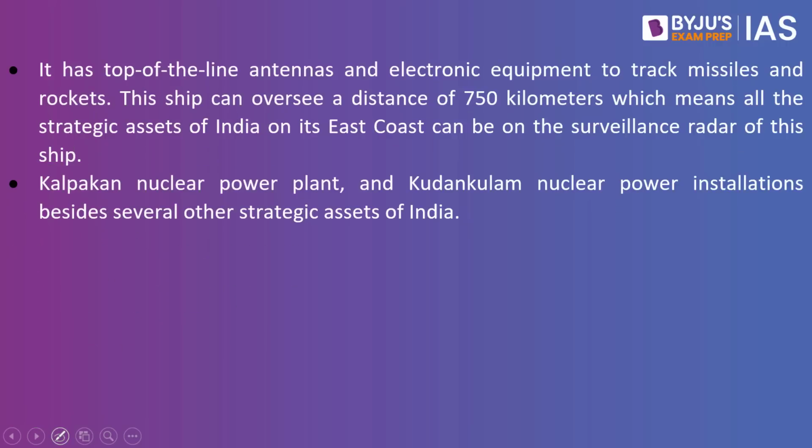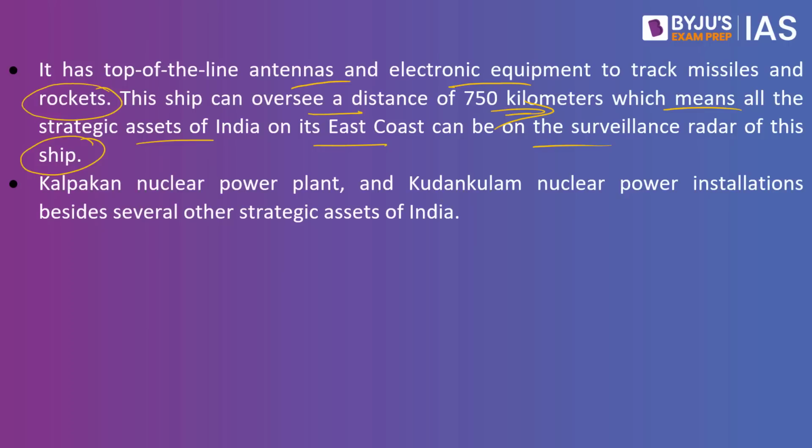That is because it has top of the line antennas and electronic equipment which will be able to track missiles as well as rockets. This ship can oversee a distance of about 750 km, which means all the strategic assets of India on its eastern coast can be on the surveillance radar of this particular ship. Added to it, reports have also claimed that several vital installations in South India could be under threat.